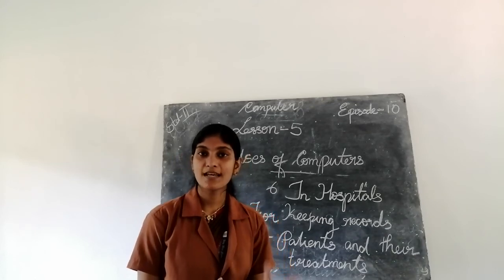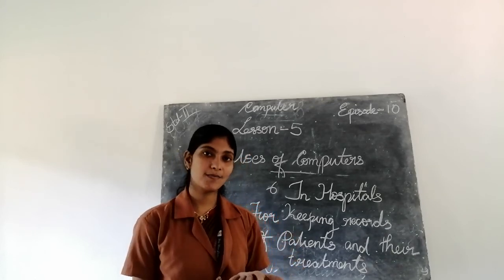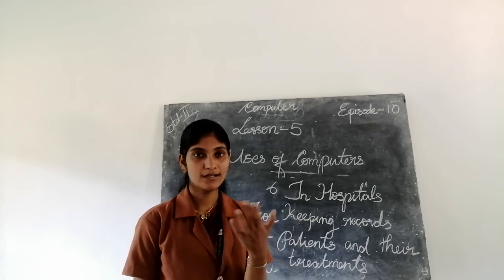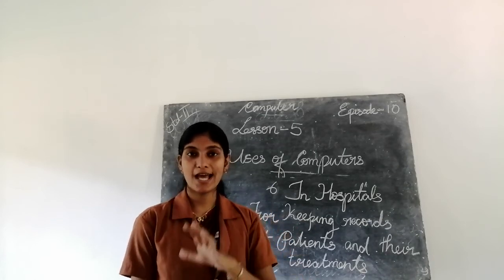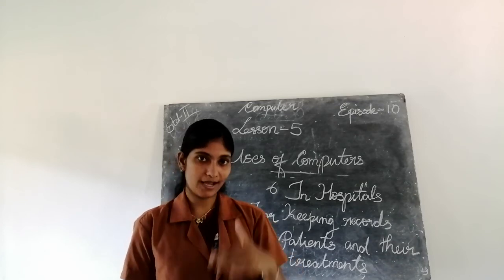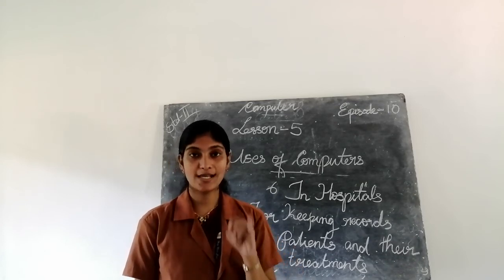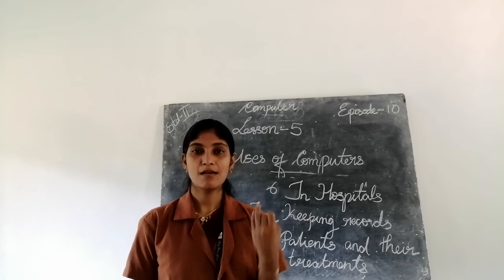Then next, at restaurants. Restaurant means we can order the food items and finally calculate the amount of each of the food items. So calculating and printing the bill.